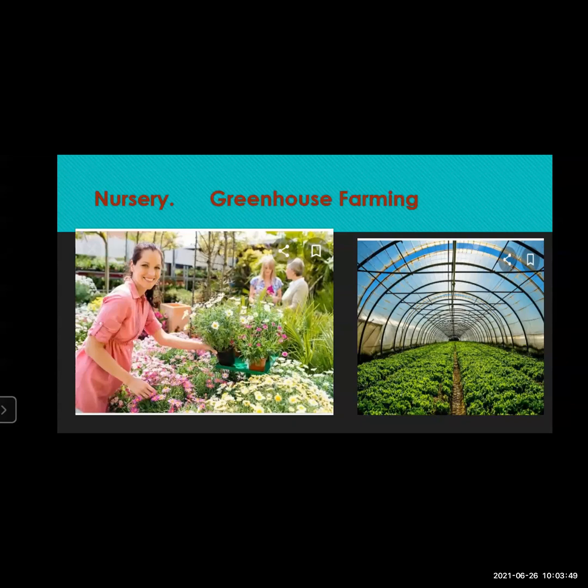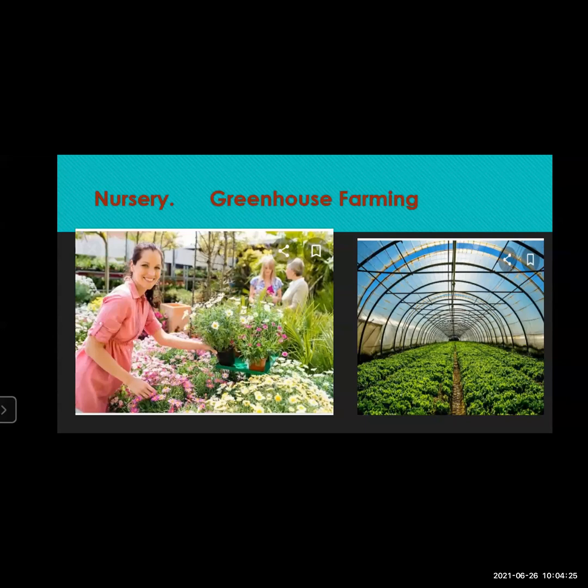This particular thing is related with agriculture, where the different types of plants are grown and taken care of. This is also a good business. Selling the plants, one can earn a lot of profit in this way. And you can make different types of nurseries. For example, flower nurseries, flower tree nurseries, then cash crop nurseries are also there, and different types of nurseries you can start.